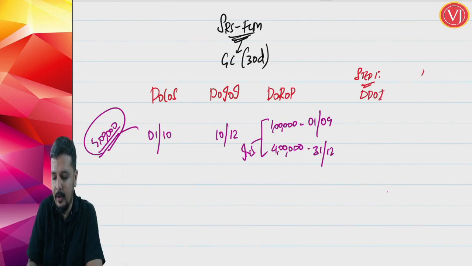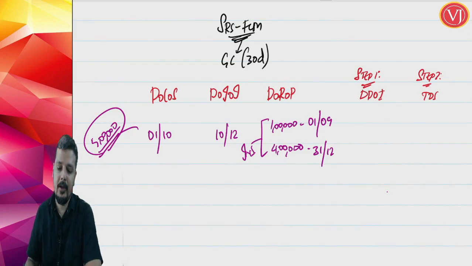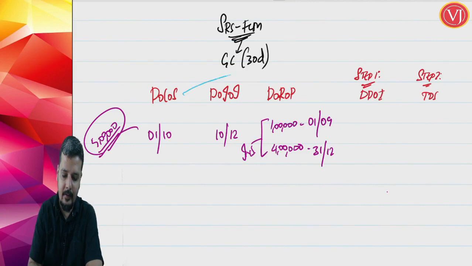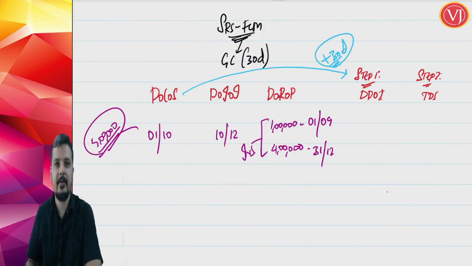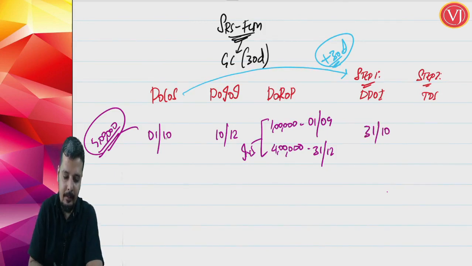Now step number 1 is to find out the due date of invoice. Step number 2 is time of supply. Now what is the due date of invoice? In this case it is date of completion of service plus 30 days. So when the service is completed on 1st of October, plus 30 days, your due date of invoice, friends, is 31st of October.